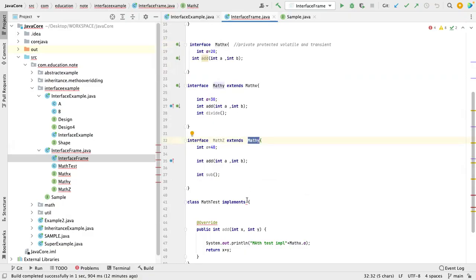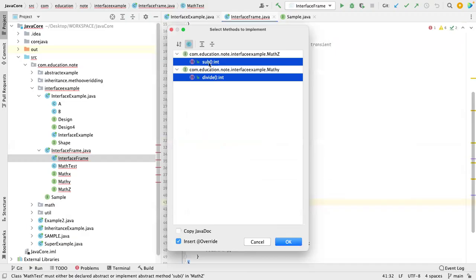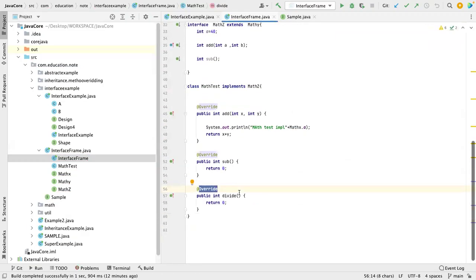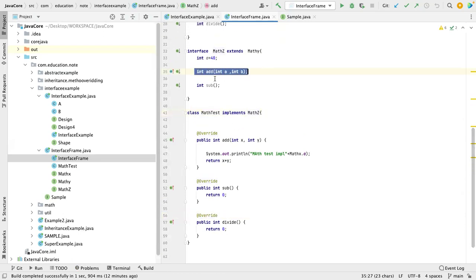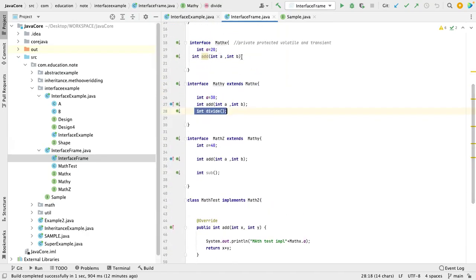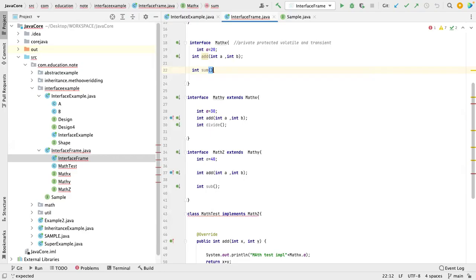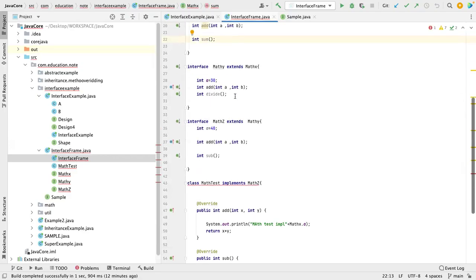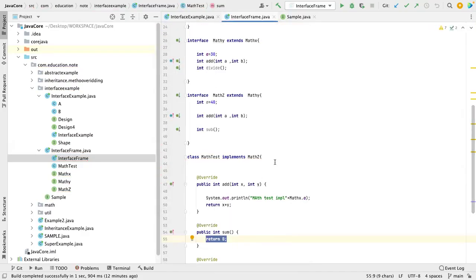So what happened? If I don't want to implement all of this, I can just implement this. So what happened in this case? It will force you to implement all the unimplemented methods that you have, right? So this is clear to you all. Basically, it is saying that if you implement this, it will also implement divide from my parent. Also, okay, there is nothing more. If I add any method here, int sum, it will ask me to implement that also. So it's asking, right? So this part is also clear. This is clear to you all, right?